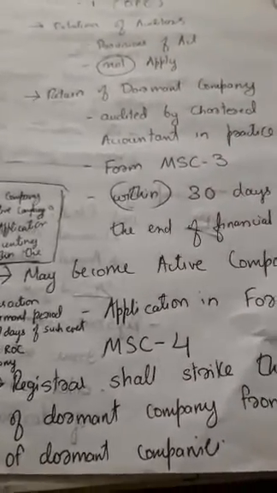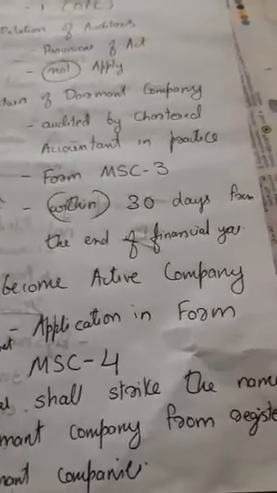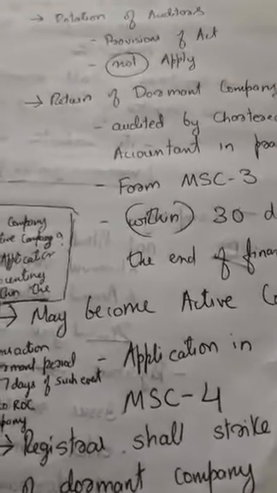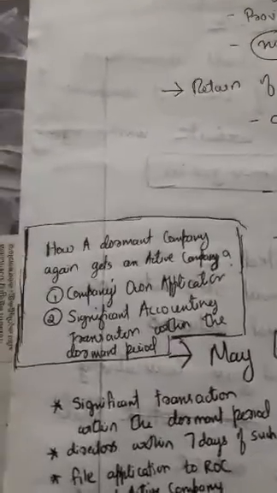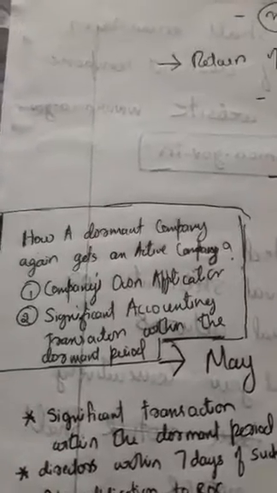The other point to note is that a dormant company can become an active company. A company which is converted into a dormant company can again be converted into an active company. How does a dormant company get converted to an active company?